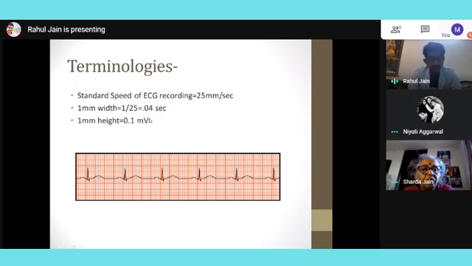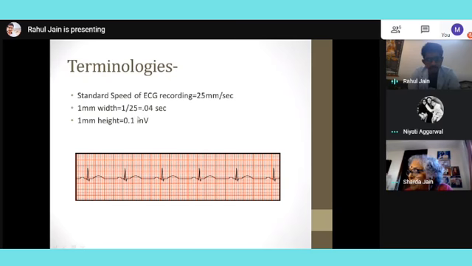This is something which needs to be understood right here itself, because it makes the base for everything in future. So I'll repeat it again so that it gets cleared. The standard speed of ECG recording is 2.5 centimeters per second. The horizontal x-axis represents time, and the y-axis represents voltage. On the x-axis, at 25 millimeters per second, 1 millimeter corresponds to 0.04 seconds.